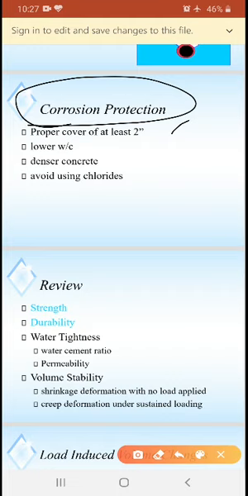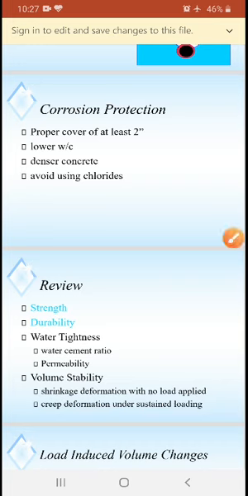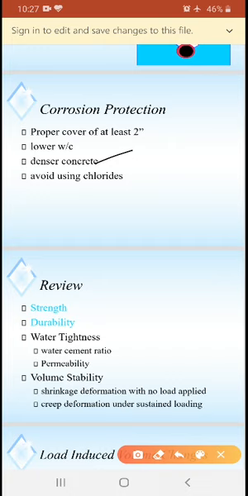Next, a lower water cement ratio. And denser concrete, nothing but the density of the concrete should be more to reduce susceptibility to corrosion. Next, avoid using chlorides, as we already told previously.